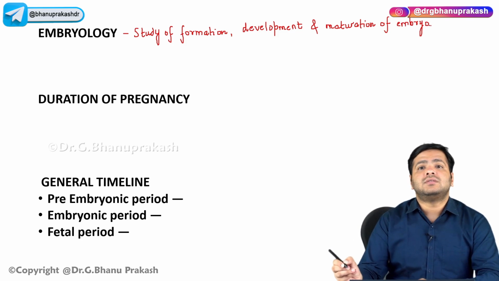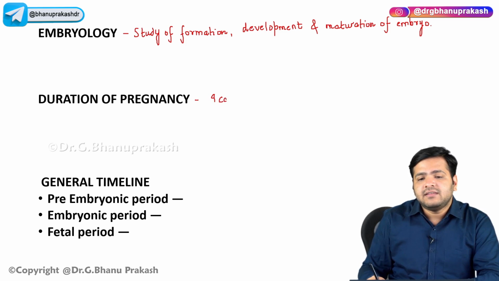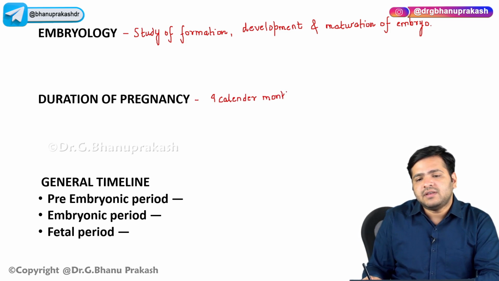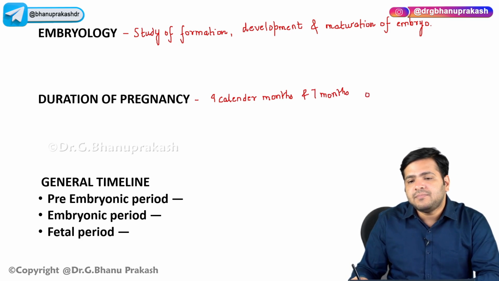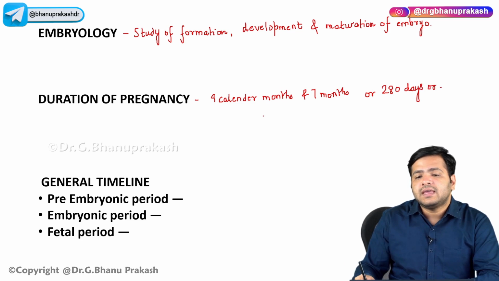Now the duration of pregnancy, remember the duration of pregnancy, it is about 9 calendar months. According to calendar, it is the 9 calendar months and 7 days, right? Or it can be 280 days, or it can be 40 weeks.